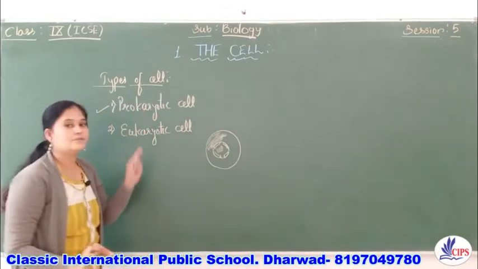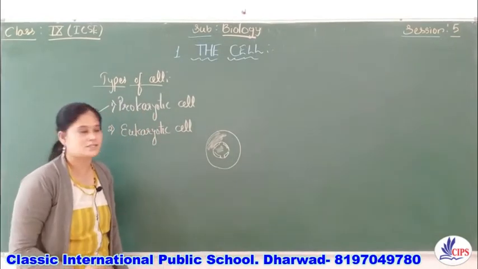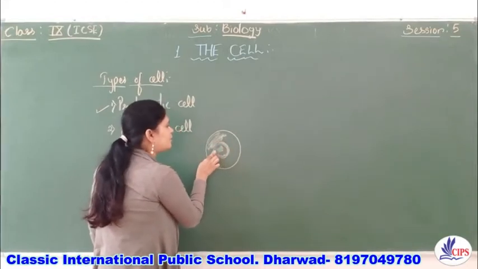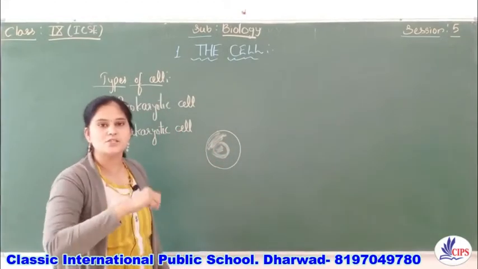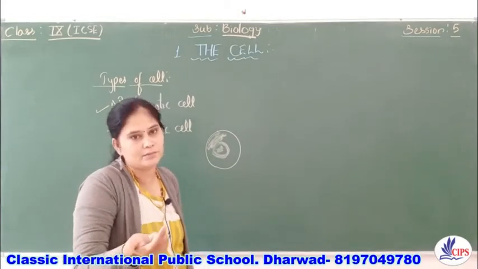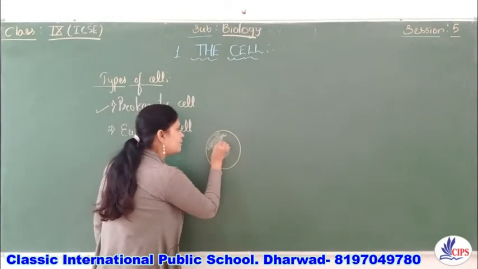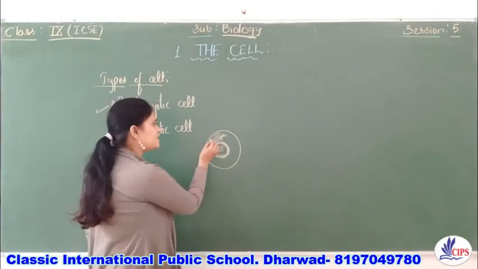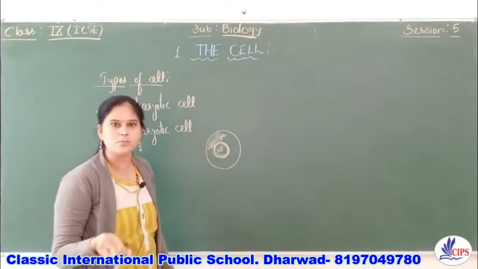But in prokaryotic cells, the nucleus is not bounded by the nuclear membrane. It means there is no differentiation between the cytoplasm and the nucleoplasm, because only if the nuclear membrane is present will it differentiate them.